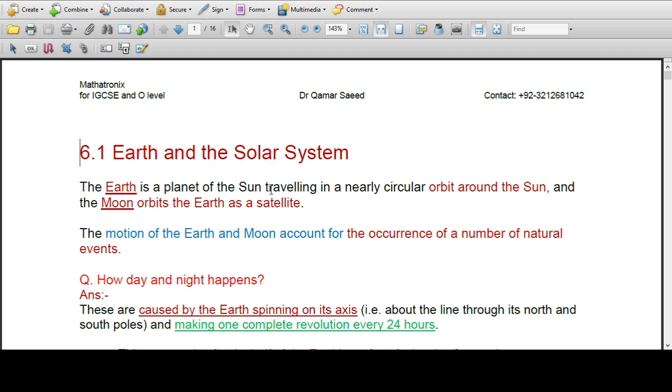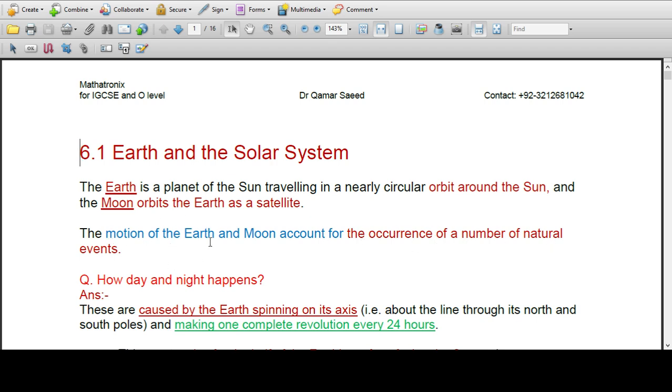Earth is a planet of the Sun, traveling in a nearly circular orbit around the Sun, and the Moon orbits the Earth as a satellite. So, Earth revolves around the Sun, and the Moon revolves around the Earth. This is the way that our solar system, our Earth and the Moon that belongs to Earth, revolve in a path. The motion of the Earth and Moon account for the occurrence of a number of natural events.